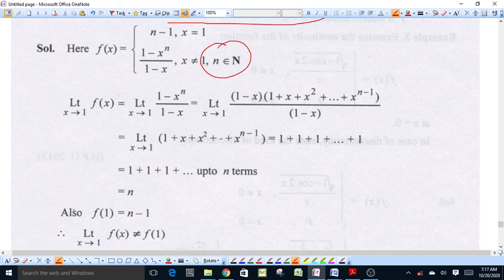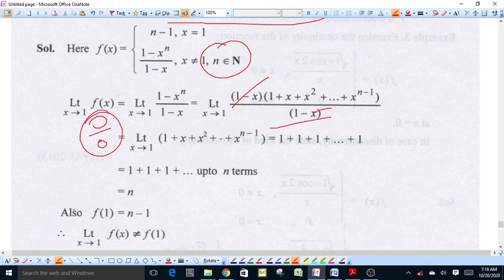Limit of f(x) as x approaches 1 is equal to the limit of (1 minus x raised to power n) upon (1 minus x) as x approaches 1. This is a 0/0 form. Now we factorize the numerator and we get the factor (1 minus x) into (1 plus x plus x square and so on plus x raised to power n minus 1) upon (1 minus x). This common factor cancels out, then this limit is equal to the limit as x approaches 1 of the function 1 plus x plus x square plus and so on plus x raised to power n minus 1.